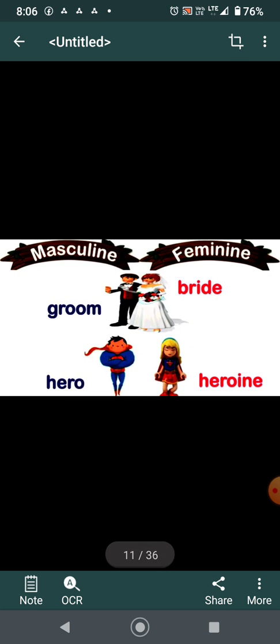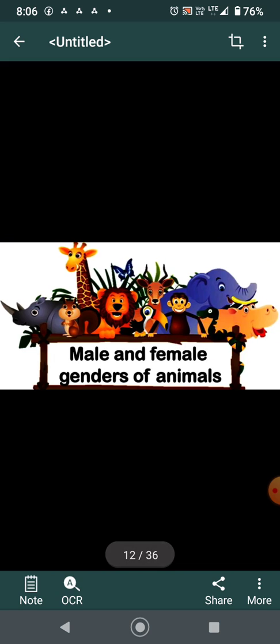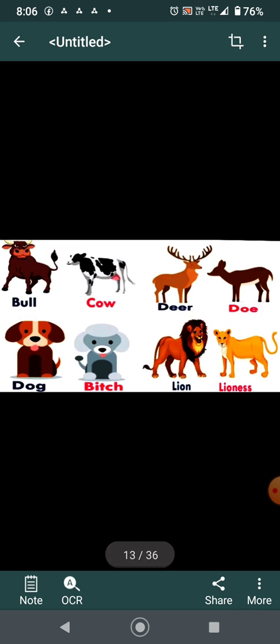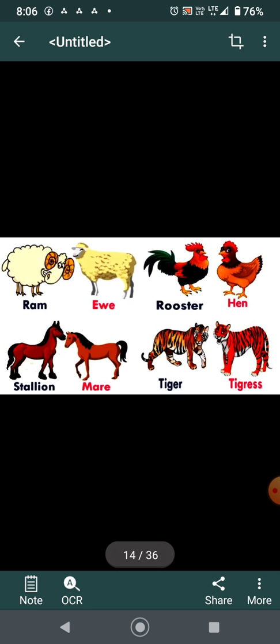Groom, bride, hero, heroine. Now children, male and female gender of animals. Yes, animals are also divided into male and female. How? Let us see. Bull, cow, deer, doe. Male dog, female is known as bitch. Lion, male. Lioness, female. Ram, ewe, these are the sheep. Rooster, hen. Stallion, mare. Tiger, tigress. Children, some people pronounce it incorrectly, so be careful with the pronunciation of tigress.